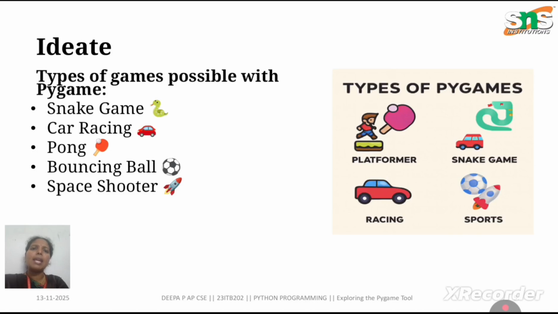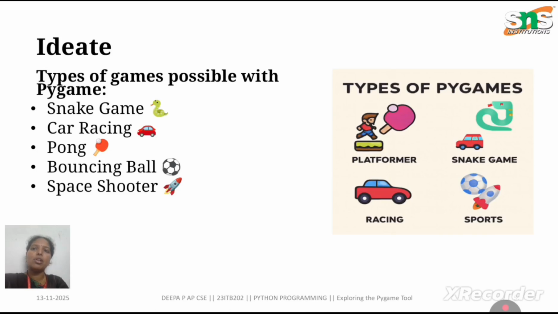For the ideate part of the games, we look at what is possible with the tools for exploring Pygame. In the ideation stage, we imagine the different possibilities using the Pygame tools. Pygame can easily create bouncing balls, car racing games, space shooter games, maze navigation, educational games for kids, simulations and animations. Each of these ideas uses different Pygame tools.